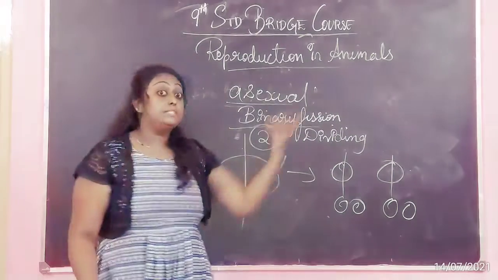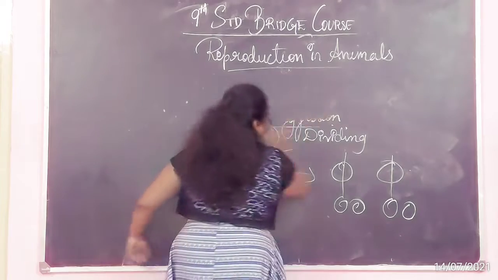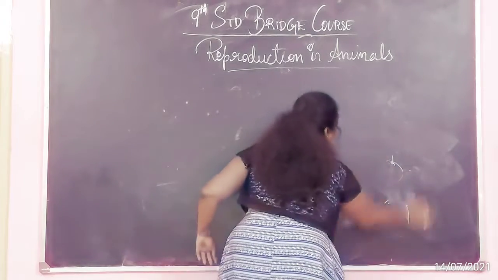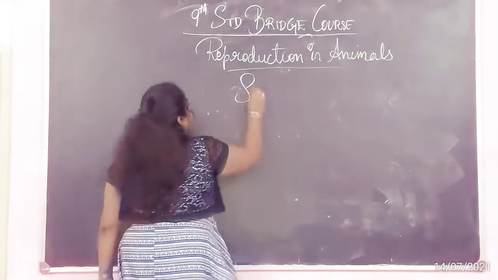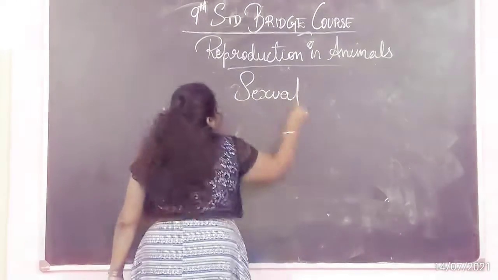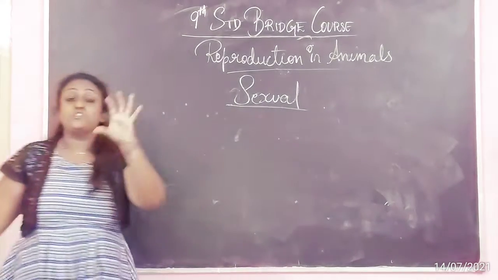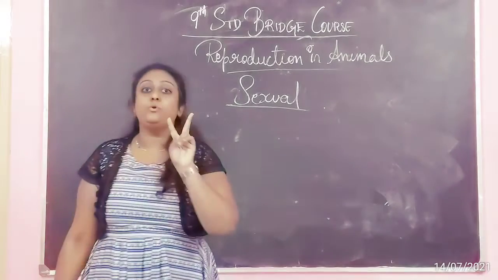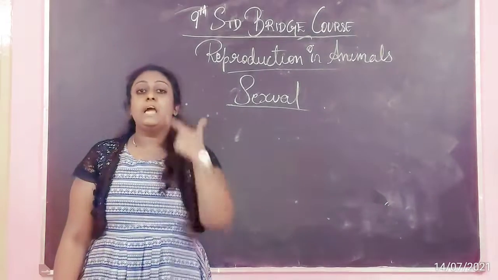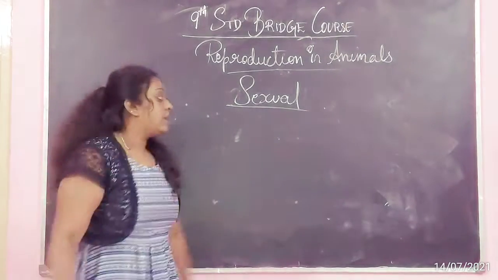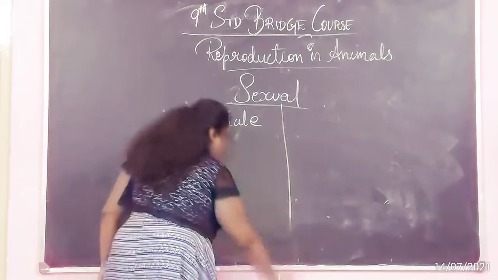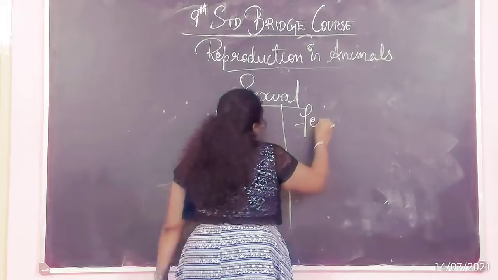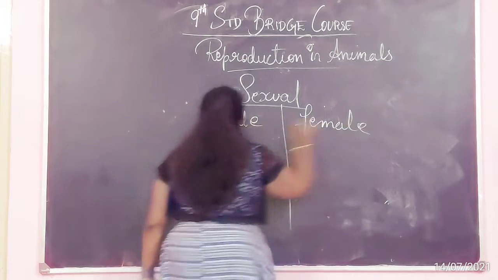Now we will get into sexual reproduction. What is sexual reproduction? In sexual reproduction we require two individuals, one male and one female.